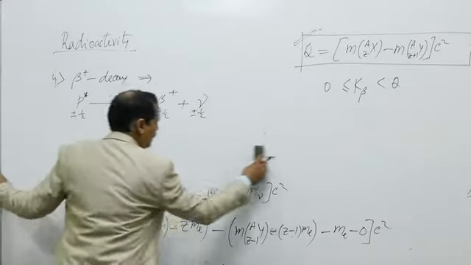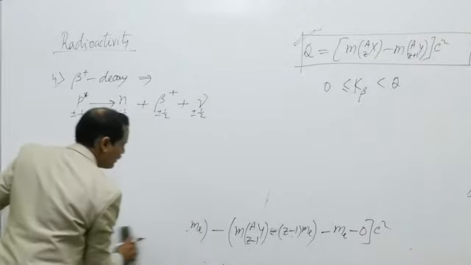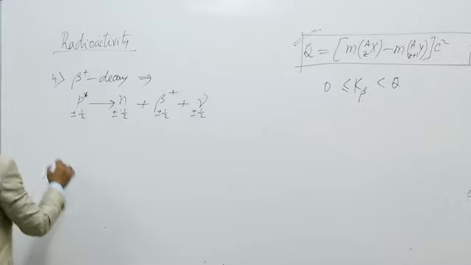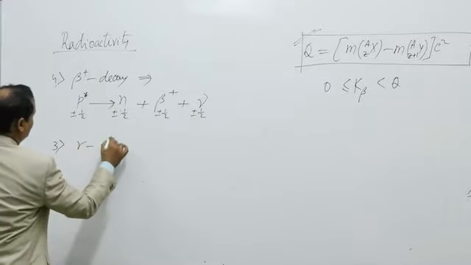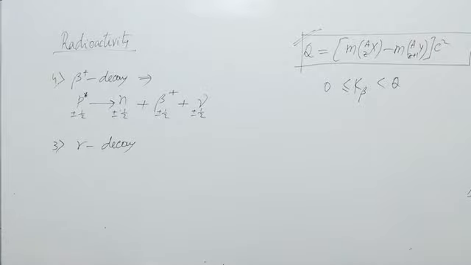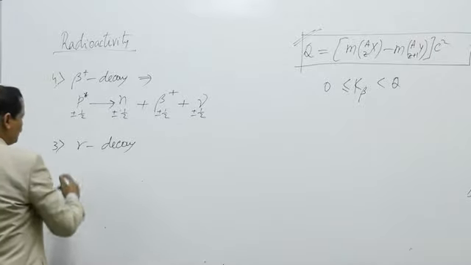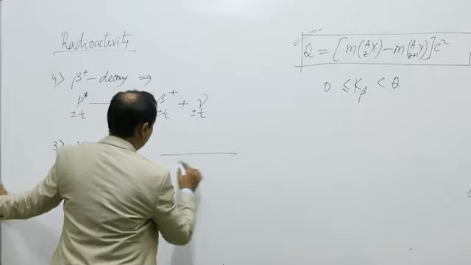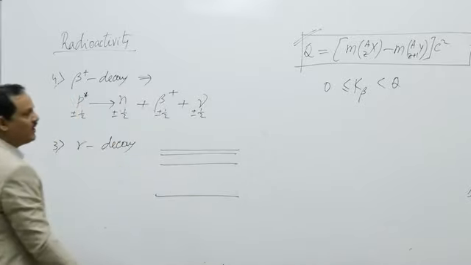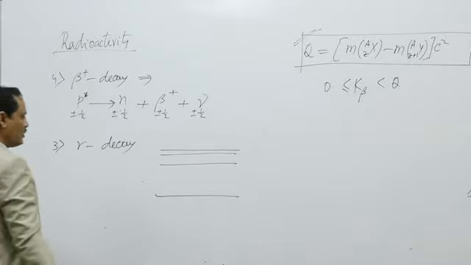Now the third one is gamma decay. What happens in gamma decay? Similar to atomic energy levels, there are different nuclear energy levels for neutrons and protons.